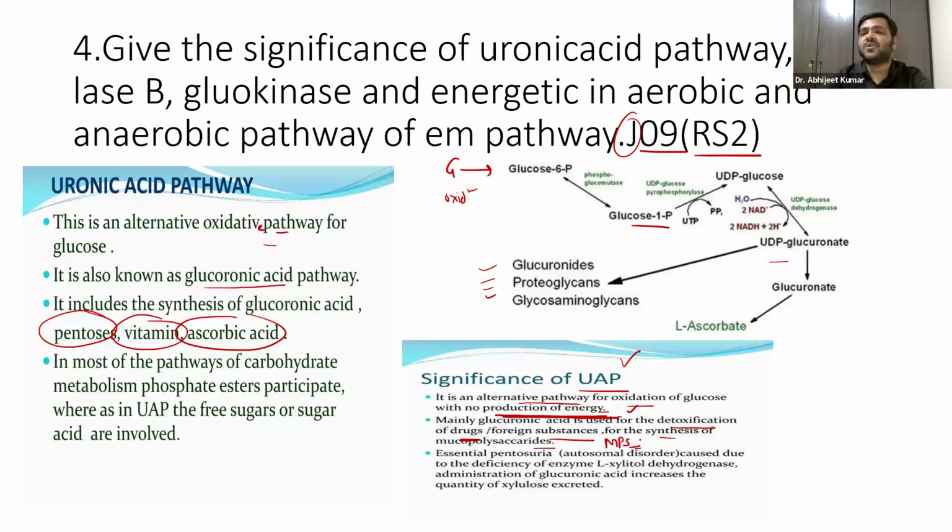We have already discussed the heteropolysaccharides in detail, guys. So basically this glucuronic acid, which is now coming out over here, is used for the synthesis of the mucopolysaccharides, and even the essential pentosuria, the autosomal disorder. Basically, it is caused due to a deficiency of the enzyme L-xylitol dehydrogenase. Administration of glucuronic acid increases the quantity of xylulose excreted. So those are the three significances that you can mention in this particular question. That is about the significance of the uronic acid pathway.